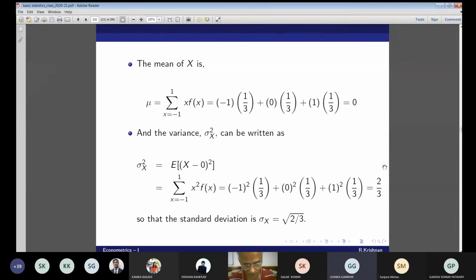But the mean will be different. Okay, so this simple idea, adding or subtracting a constant from random variable X, will not change the variance, but only the mean.